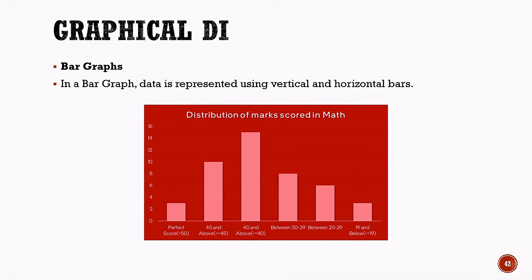The different categories represent students according to their marks, such as the perfect score, 45 and above, 40 and above, between 30 and 39, between 20 and 29, and 19 and below. By looking at the height of the bars, we can quickly compare the number of students in each category. For example, the tallest bar represents the group of students who scored 40 and above, while smaller bars represent the other score ranges. Therefore, graphical data interpretation makes it easier to visualize, compare, and understand numerical information quickly.